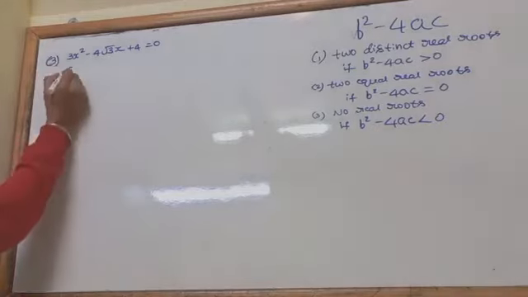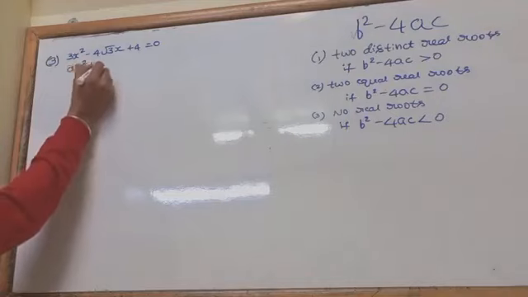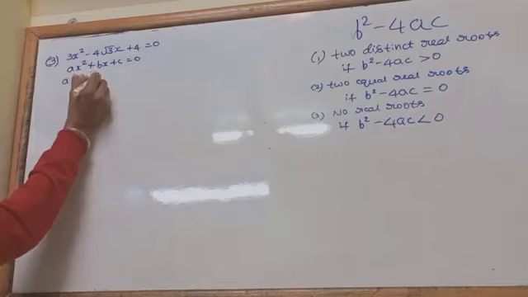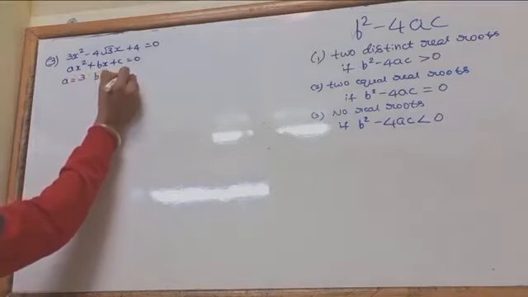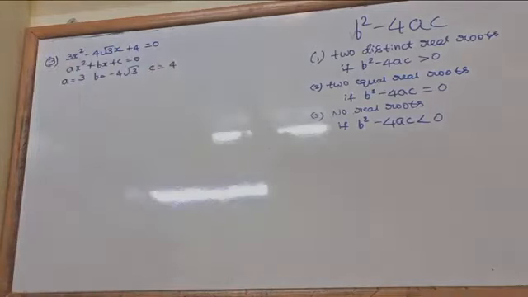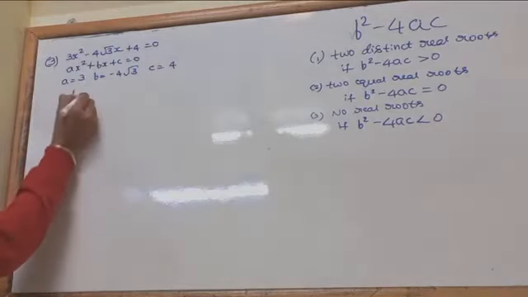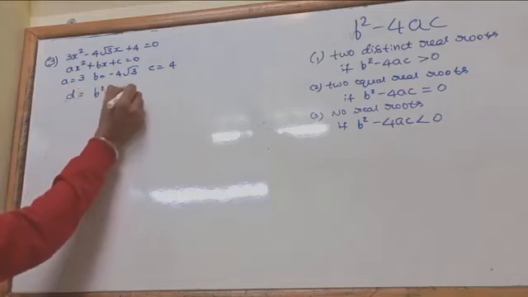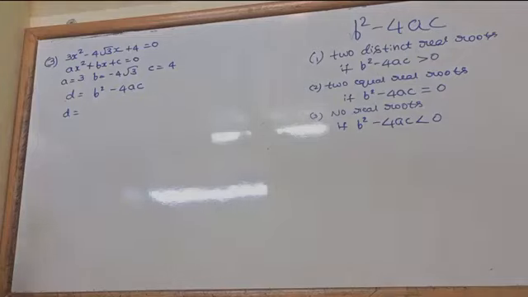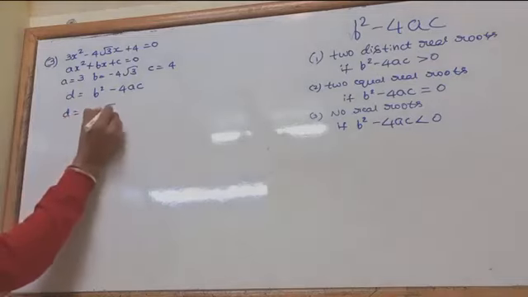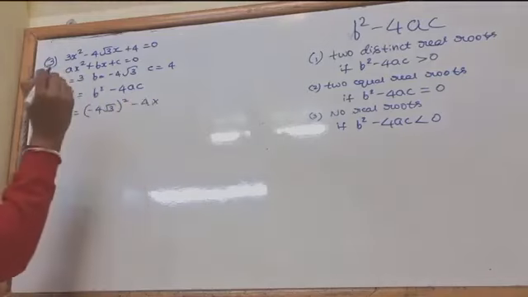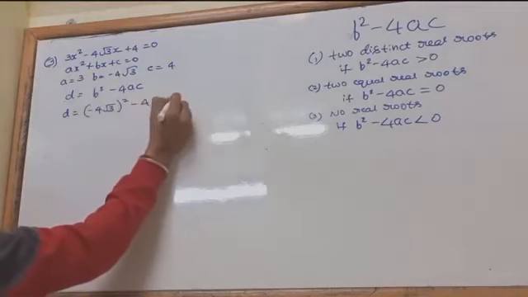As usual, it's in the standard form. First, ax square plus bx plus c equal to 0. Say the a value. 3. b value. Minus 4 root 3. c value. So root is there, so note it. Okay. Now, what is the discriminant formula? b square minus 4ac. So therefore, d equals. Okay, b value. Minus 4 root 3 whole square minus 4 into a, 3, into 4.